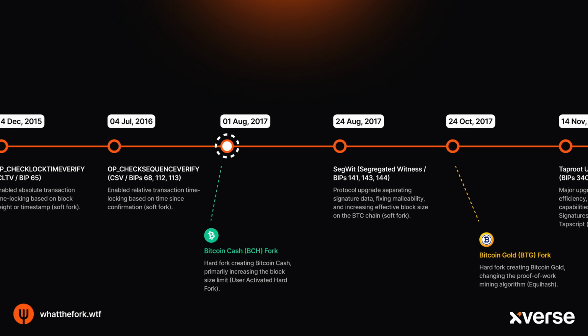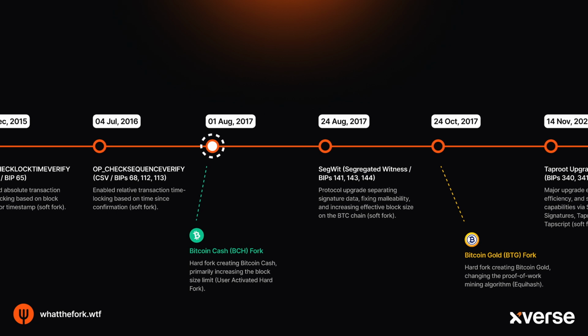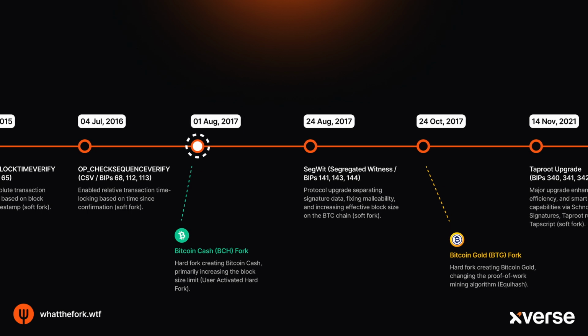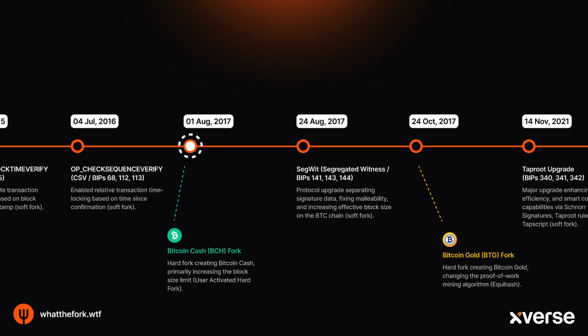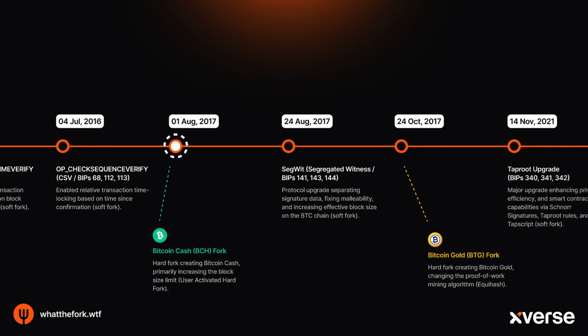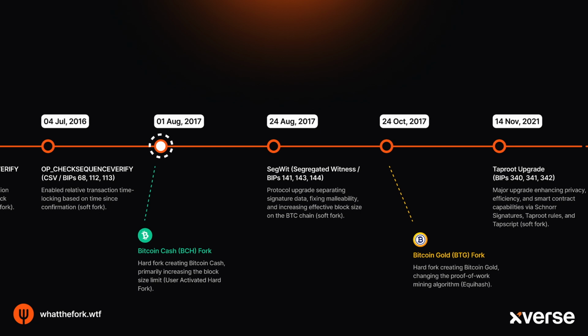One group strongly believed the original 1 megabyte block size limit was holding Bitcoin back and needed a direct increase. They initiated a user-activated hard fork, essentially copying Bitcoin's history up to that moment and starting a new separate blockchain and cryptocurrency known as Bitcoin Cash. This began with a larger 8 megabyte block limit size. This was the first big contentious split in Bitcoin's history.